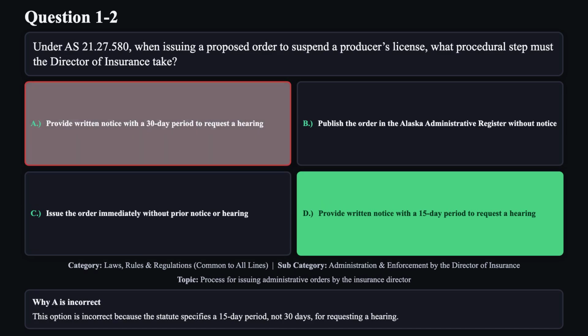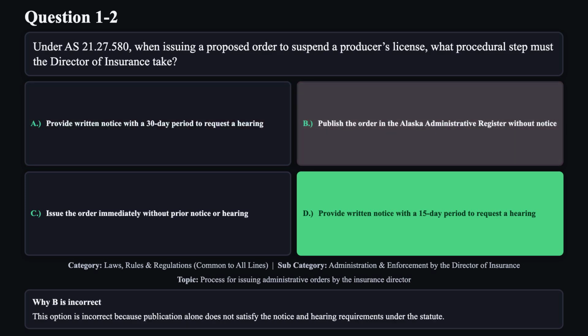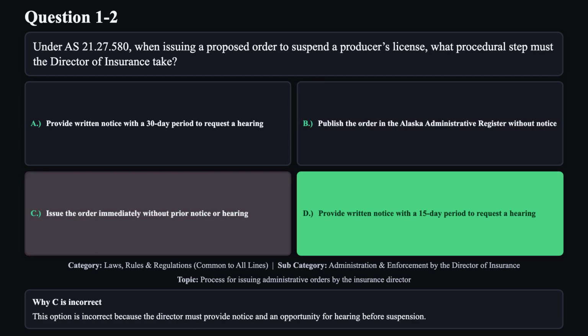Reason A is not correct. This option is incorrect because the statute specifies a 15-day period, not 30 days, for requesting a hearing. Reason B is not correct. This option is incorrect because publication alone does not satisfy the notice and hearing requirements under the statute. Reason C is not correct. This option is incorrect because the Director must provide notice and an opportunity for hearing before suspension.